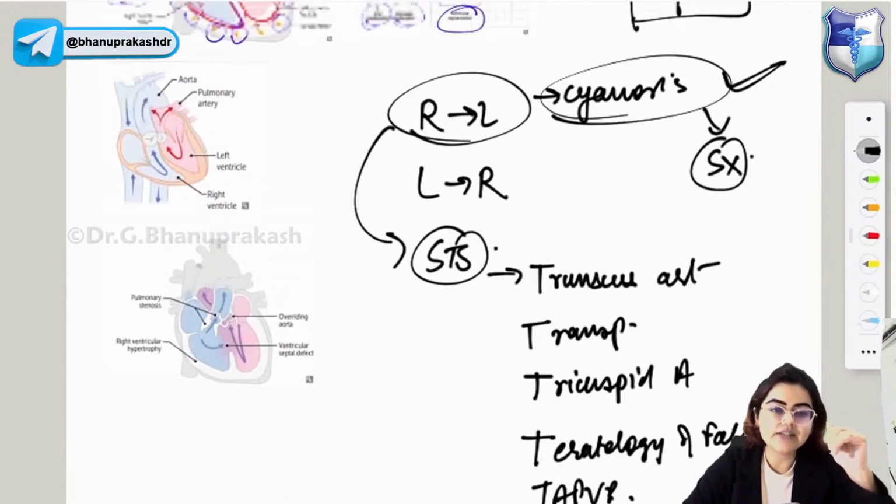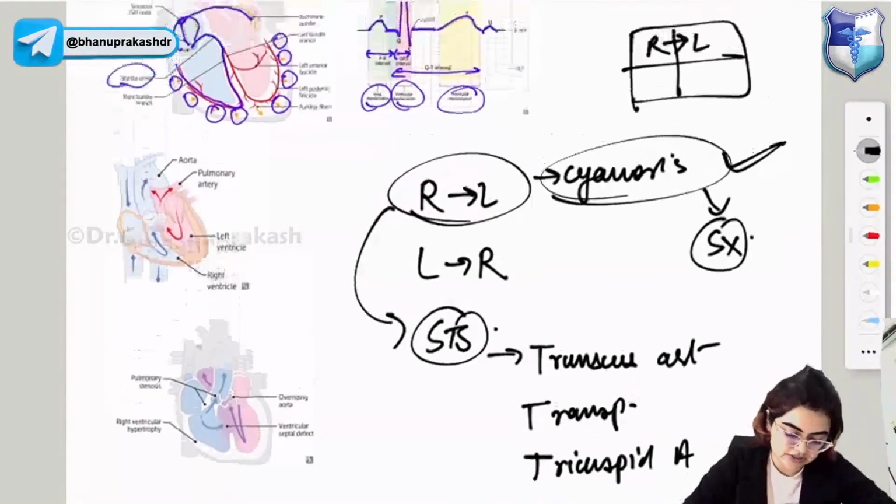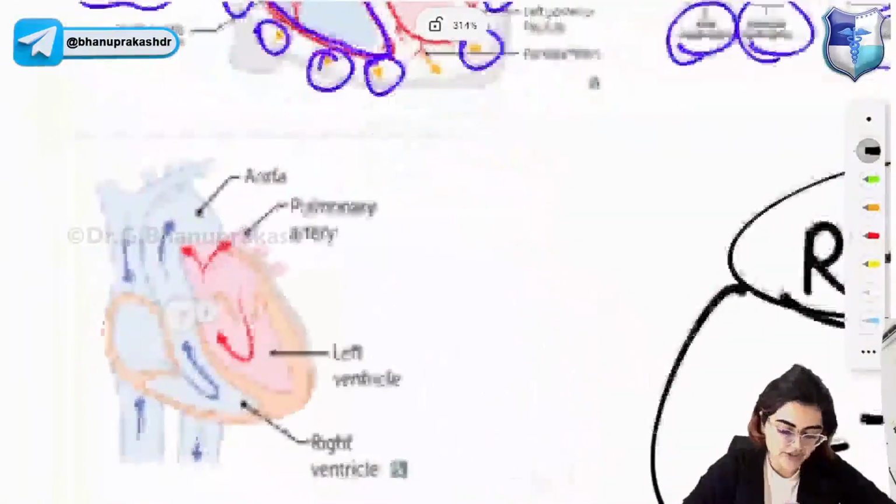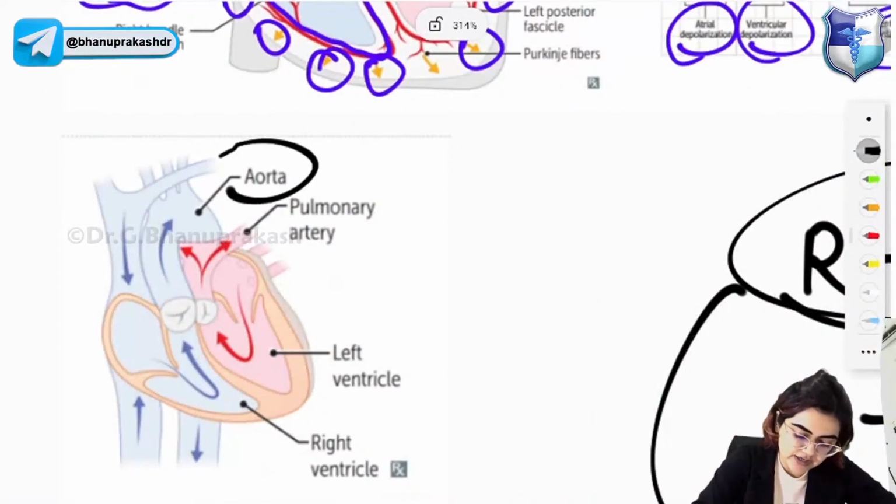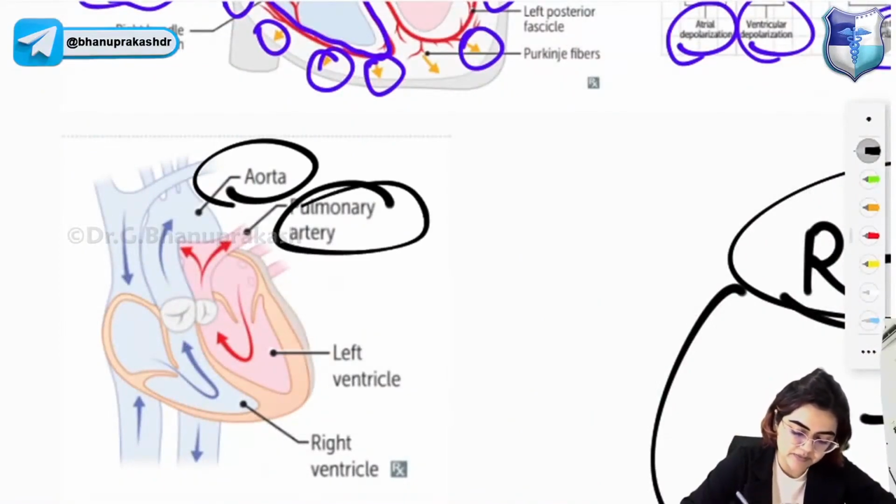Next one is the transposition of great arteries. So this is the image that is showing you transposition of great arteries. You can see the aorta is on the right side and this is the pulmonary artery.